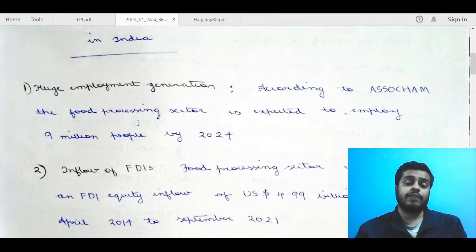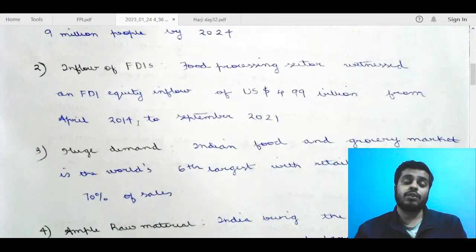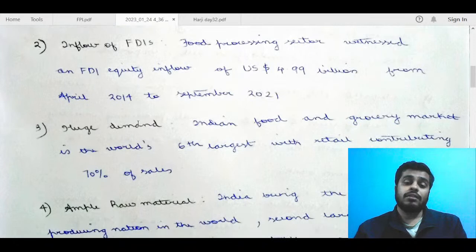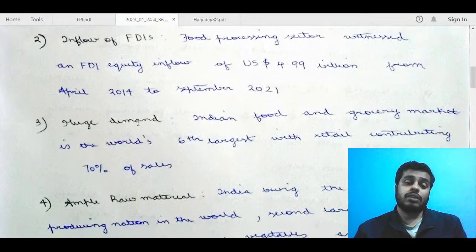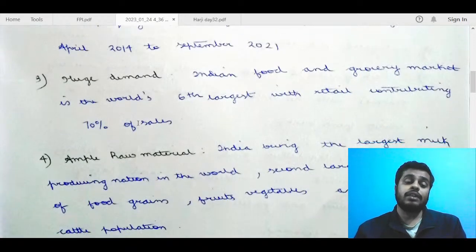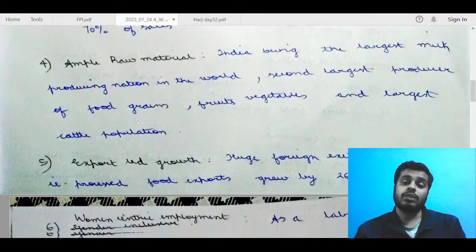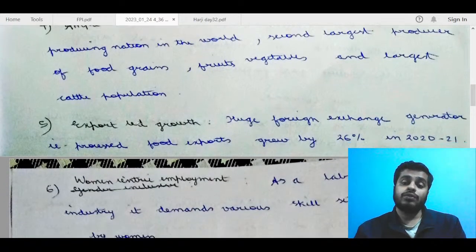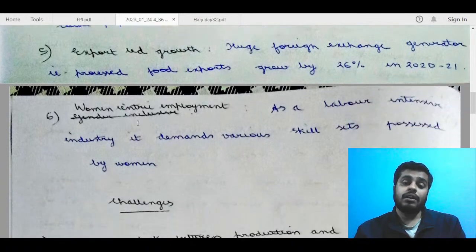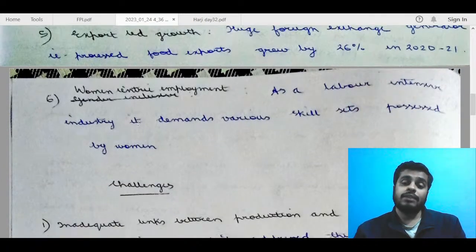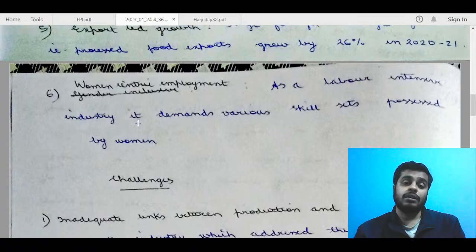So huge employment generation, fine. Inflow of FDIs, food processing sector, okay. Huge demand, Indian food and growth, okay. So I think these are all points related mostly to scope. Ample raw material, India being the largest milk producer, okay. Second largest export-led growth, huge foreign exchange generator, fine. Woman-centric employment as a labor-intensive industry demands various skill sets possessed by women. Okay.